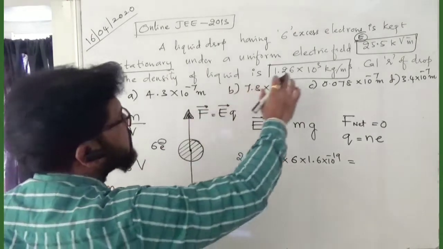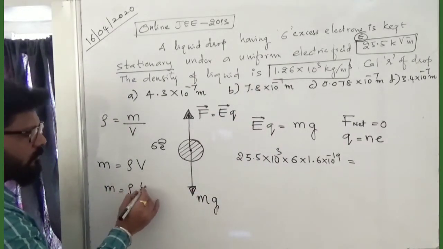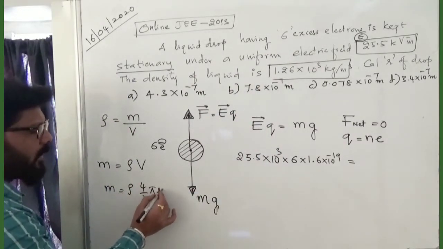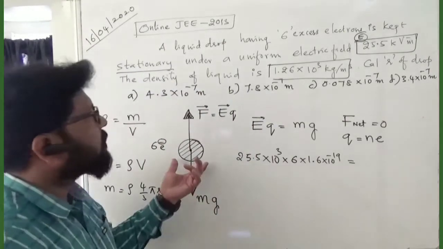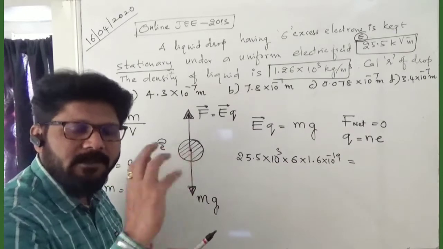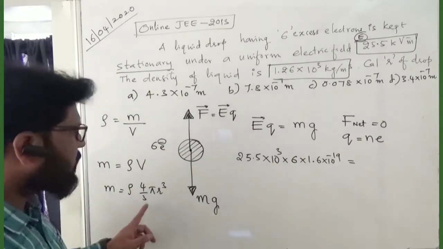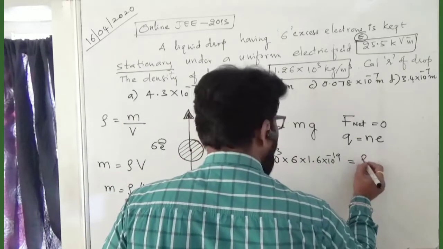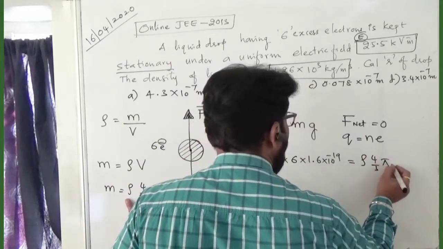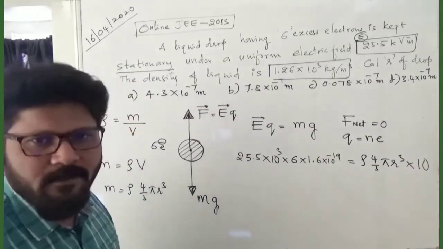Density is 1.26, density into volume. What is the volume? 4/3 pi r cube. Why am I taking 4/3 pi r cube, and why not any other thing? Because this is a liquid drop, and a drop means a three-dimensional sphere. So that is 4/3 pi r cube. Then I will write density rho into 4/3 pi r cube into g, with g as 10. What we have to calculate is the radius of the drop.